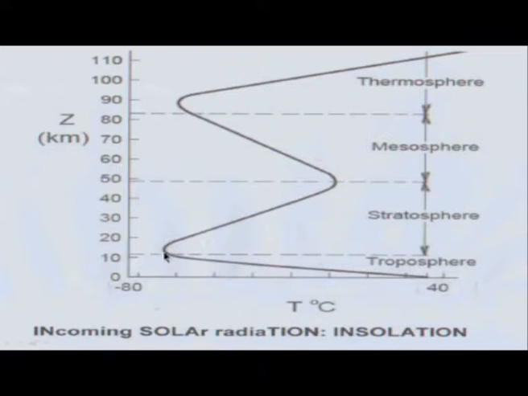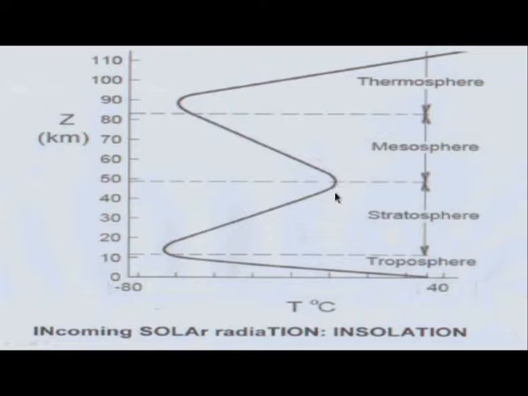When we go to heights above, let's say, 10 to 15 kilometers, till a height of around 50 kilometers, the temperature begins to increase again. The question is, why should it increase? You have ozone in this particular zone. Ozone absorbs sunlight and liberates heat, and therefore the temperature increases, to approximately -60 or -55 degrees centigrade up to around 7 degrees centigrade at a height of around 50 kilometers. The zone in which the temperature increases is known as the stratosphere, and the region distinguishing troposphere and stratosphere is known as the tropopause.